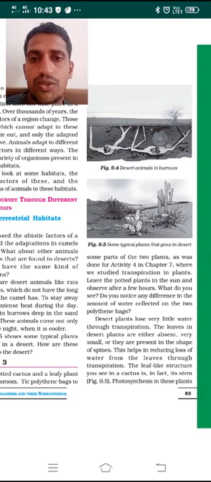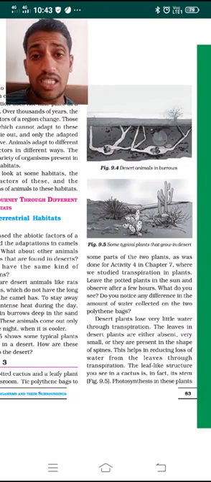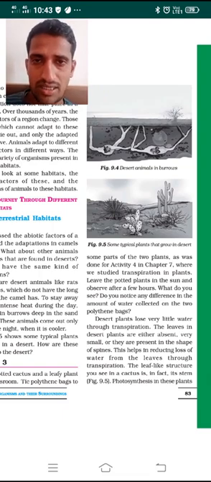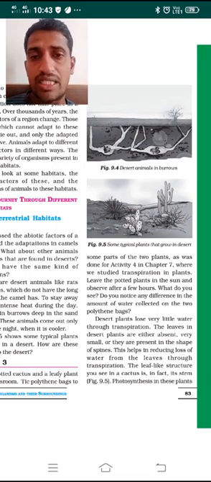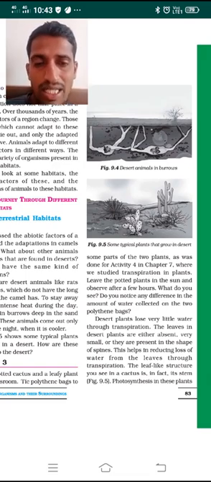Now what do you do? In the previous class, when I was explaining transpiration, the loss of water in the form of vapors, this is called transpiration. At that time we tied a polythene bag to a leafy branch of the plant. After a few hours we saw droplets collected in the polythene bag. It means the water escaped from the leaf in the form of vapor, but since there is no way for it to leave the bag, it converted into droplets. In the same manner, you tie the polythene bag to some parts of these two plants, one leafy plant and one cactus plant.